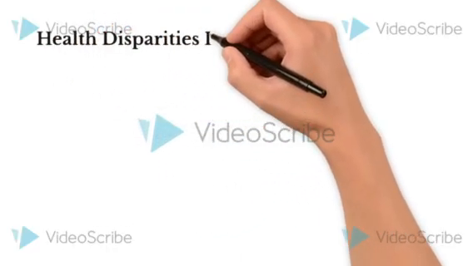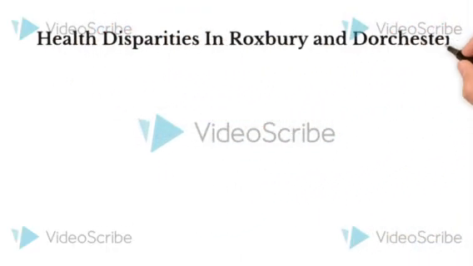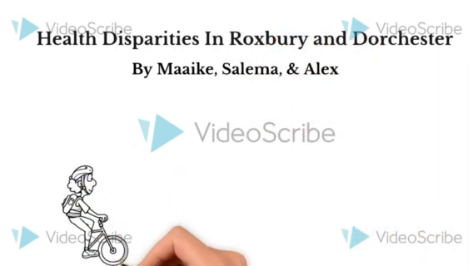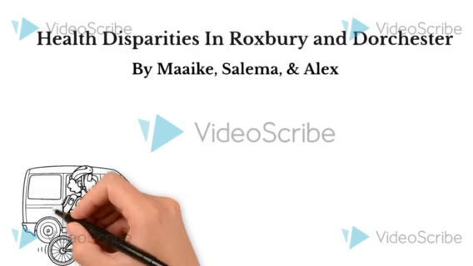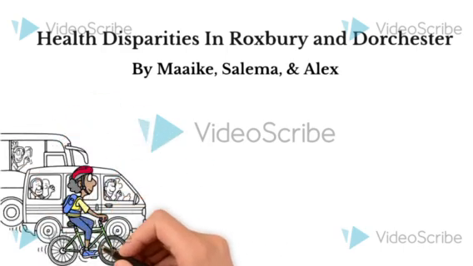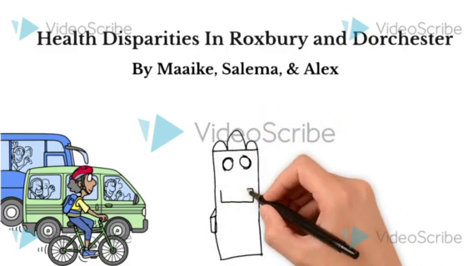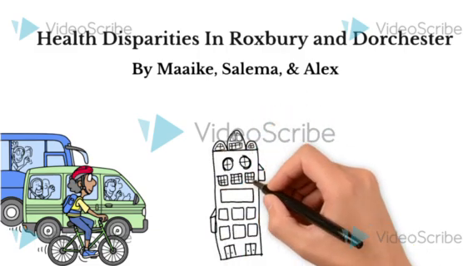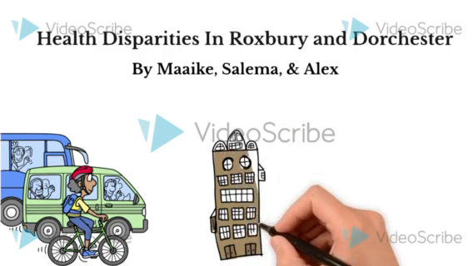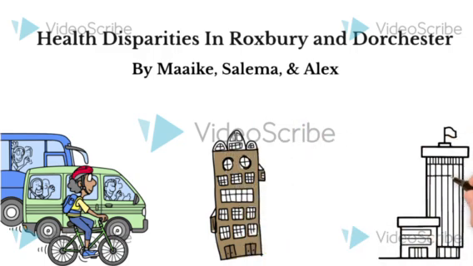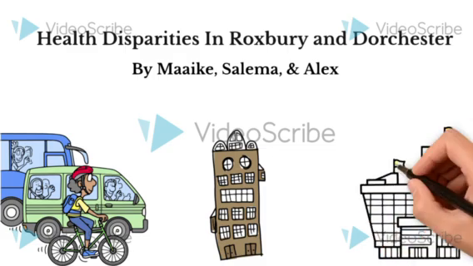Hi everyone, today we're going to be talking about mortality rates among lower income individuals and marginalized communities within the city of Boston. Boston is typically seen as a relatively wealthy and equal city. However, when you look beyond the surface, it becomes apparent that there are significant disparities for both lower income communities and communities of color. Two of the most impacted neighborhoods, Roxbury and Dorchester, both of which are majority communities of color and have lower incomes, have higher premature mortality rates than other neighborhoods in Boston such as Back Bay, Downtown,